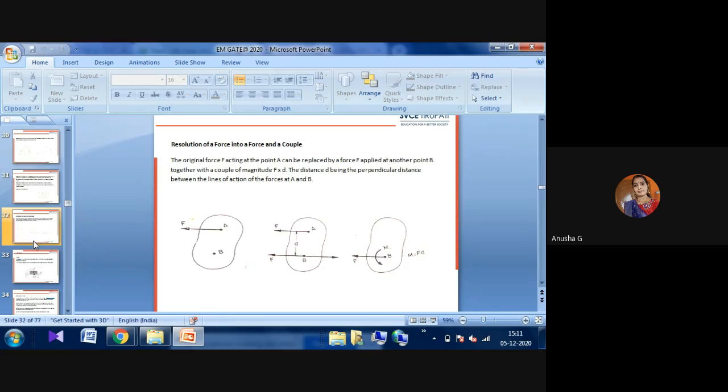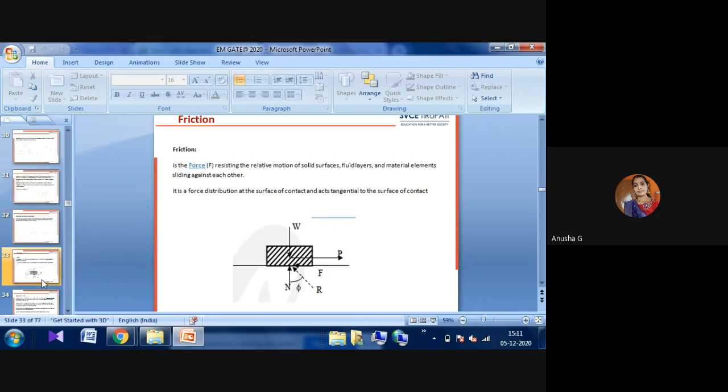Resolution of a force into a force and a couple. Here you can observe the different diagrams. The original force F acting at point A can be replaced by the force F applied at another point B, together with a couple of magnitude F times D, where D is the distance. Whatever force is applied, that force is multiplied by the distance D. That distance we observe here, that is called the resolution of a force into a couple. That is one of the methods.